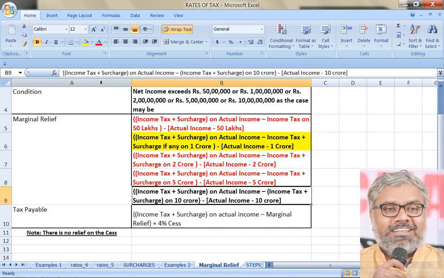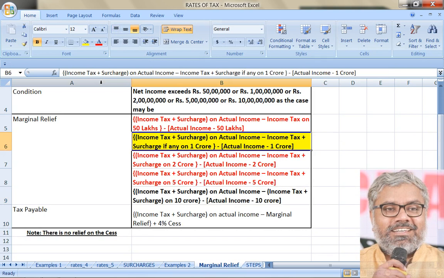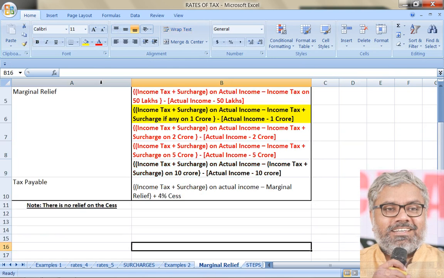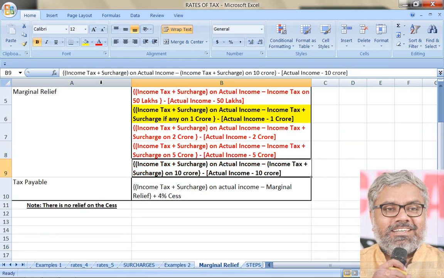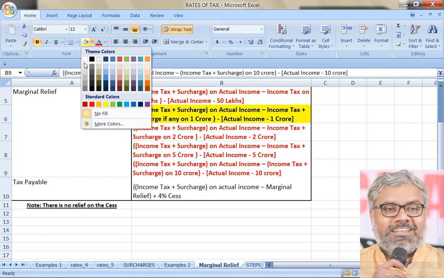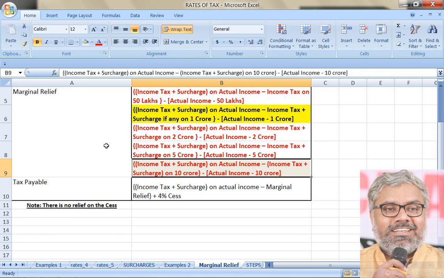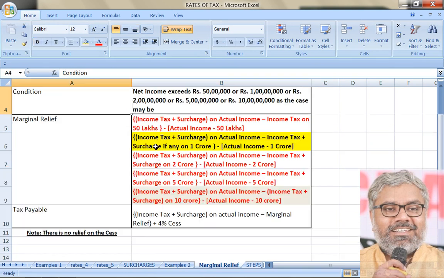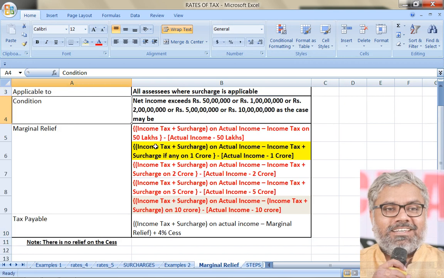Only for individuals. 1 crore is also applicable for individuals, so this is for everybody, universal. But 10 crores is applicable only for companies, either domestic companies or foreign companies. So for them the 10 crores is the threshold. So that is about marginal relief calculation.